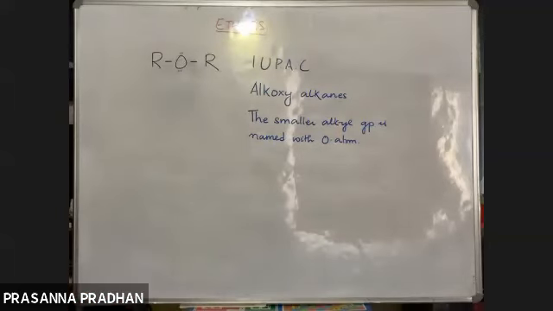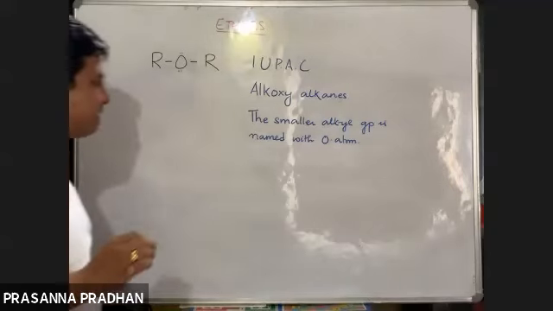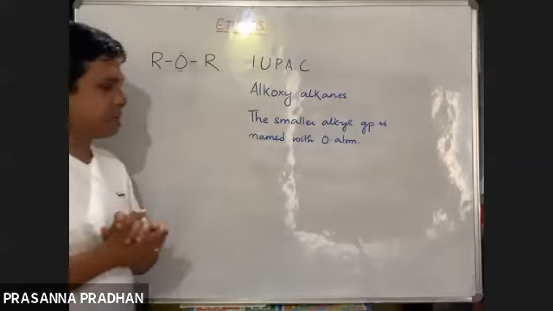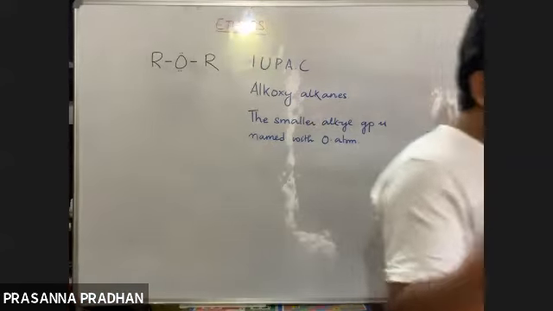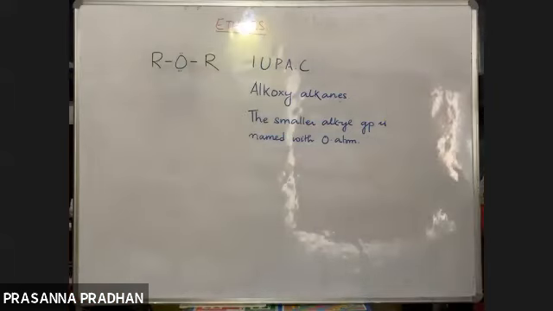That means the smaller alkyl group is named as your alkoxy group, whereas the larger alkyl group constitutes your alkane. So ethers are named as alkoxyalkanes, and the smaller alkyl group is named with the oxygen atom. So this IUPAC nomenclature should be very clear, or else we won't be able to solve questions on this particular topic.